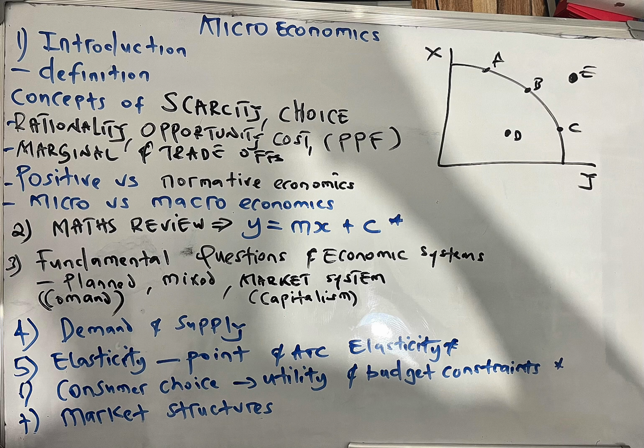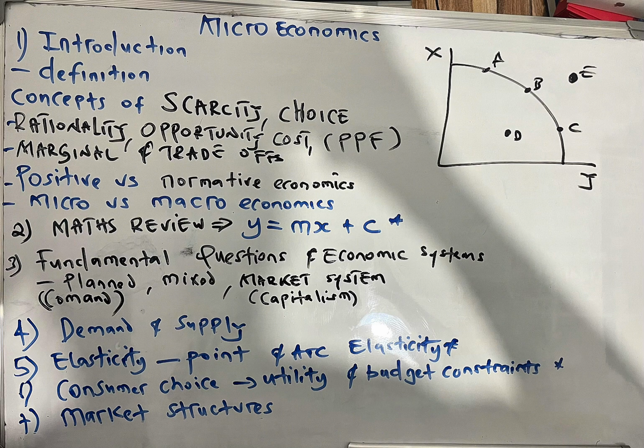So a trade-off is, for example, you want to marry Jane or Mary. You're going to look at the characteristics of Mary and Jane, and you can't marry both. You have to pick one. So you are going to trade off. If you've chosen Jane, you're going to trade off the characteristics of the other girl in order to be with Jane. So trade-off is related to opportunity cost.